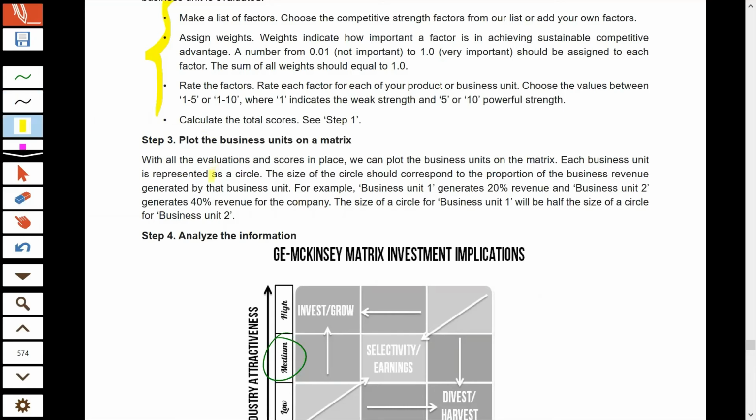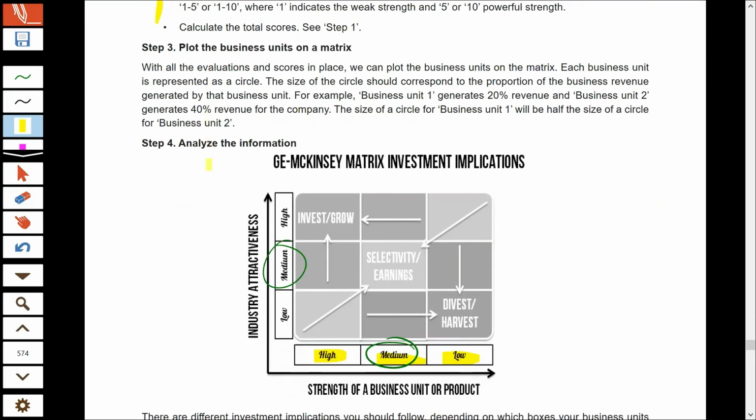In the third step, after determining the industry attractiveness and strength of the business, you have to plot your business on the matrix. Supposing your business is in this cell: if the industry attractiveness is medium and the business strength is high, your company would be in this cell.